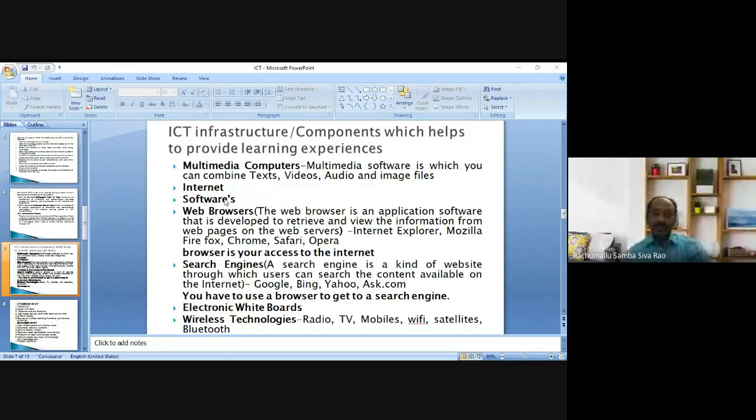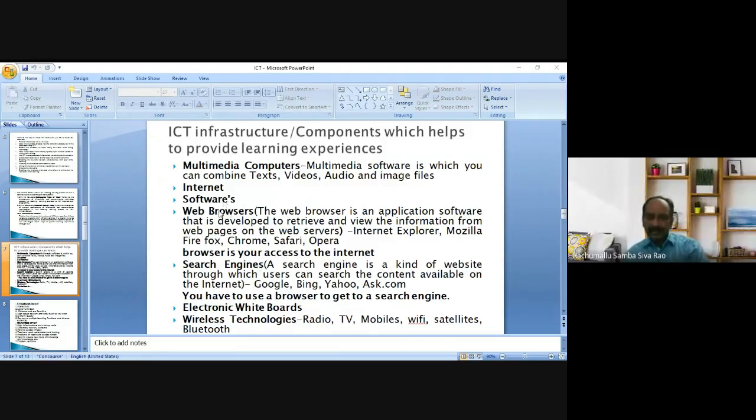Next one, softwares. Not only multimedia software, we have to gain the knowledge of various softwares related to the teaching learning process. Next one, web browsers and search engines.